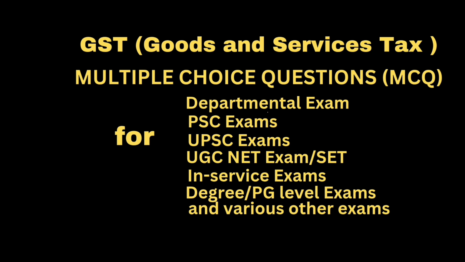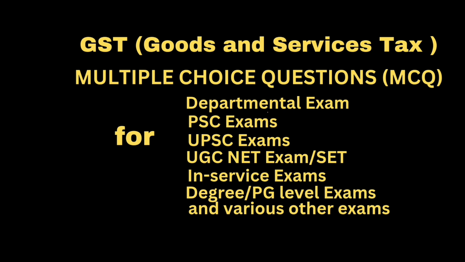Question. If the goods are received in lots or installments. Answer. ITC can be availed upon receipt of last installment. Question. Where the supplier has taken deduction of depreciation on the tax component of the cost of capital goods or plant and machinery as per Income Tax Act 1961, he can. Answer. Not avail ITC on the said tax component.